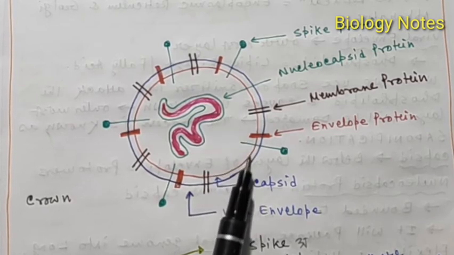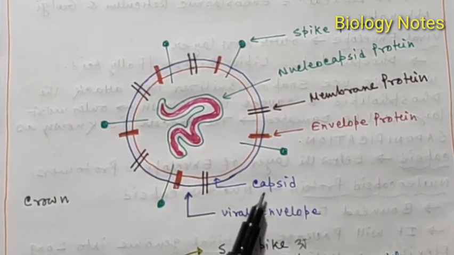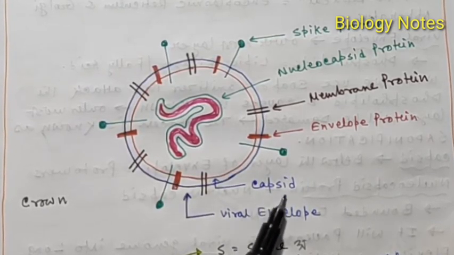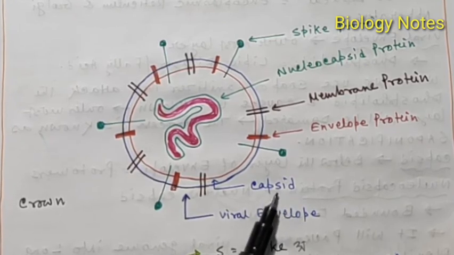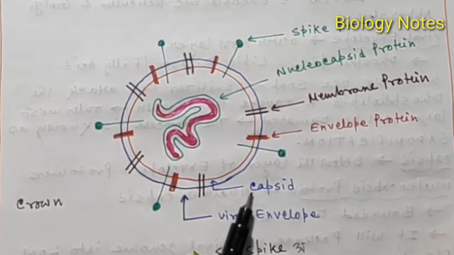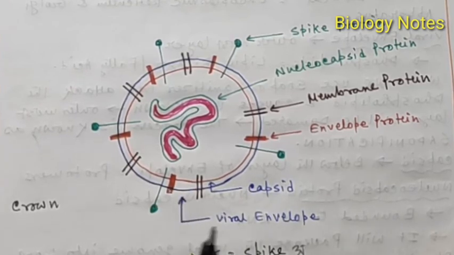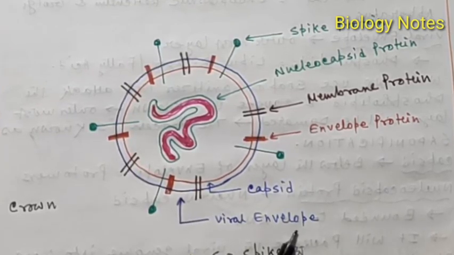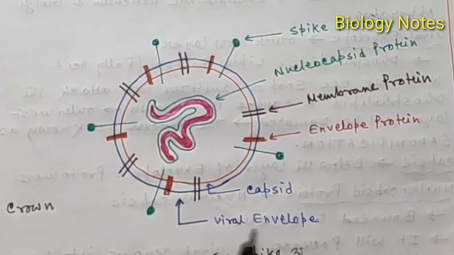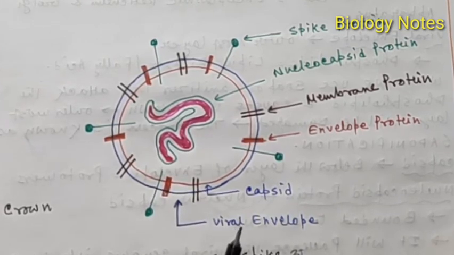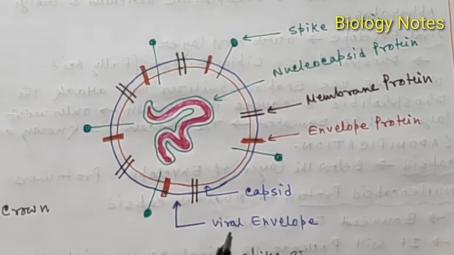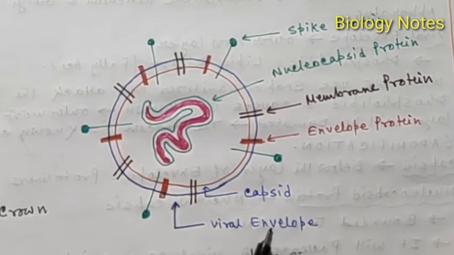Just outside of the nucleocapsid protein is the capsid, made up of protomers, present in all types of virus. Just outside of the capsid membrane is the viral envelope, made up of a phospholipid bilayer, and soap, detergent or sanitizer causes the breakdown of this viral envelope.